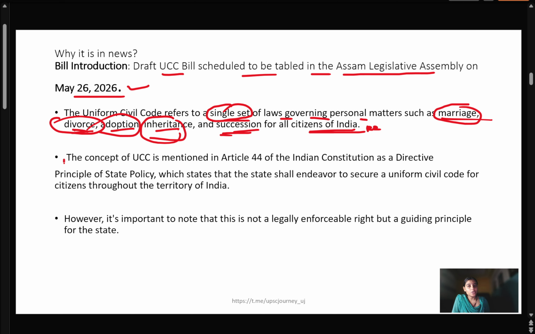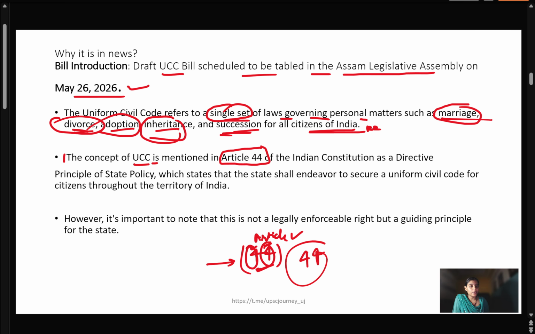The concept of UCC, Uniform Civil Code, is mentioned in Article 44. You can remember that uniform means something same, and as we look into Article 44, it's also the same digit, 44. In this way, you can easily remember Uniform Civil Code, Article 44. The article itself says that there should be a single, uniform law.